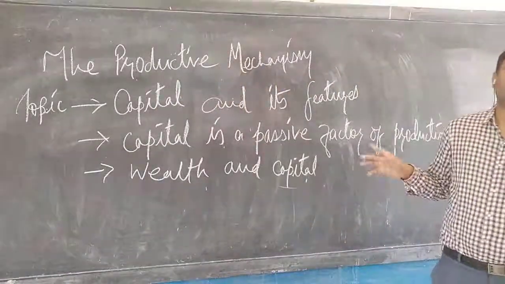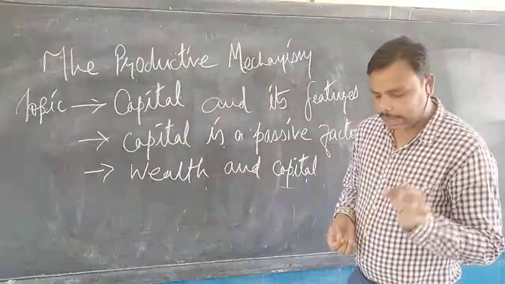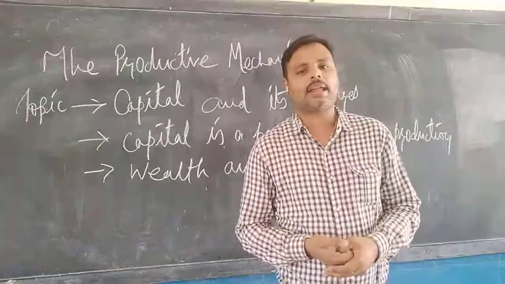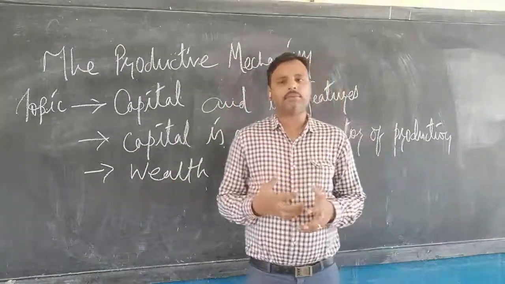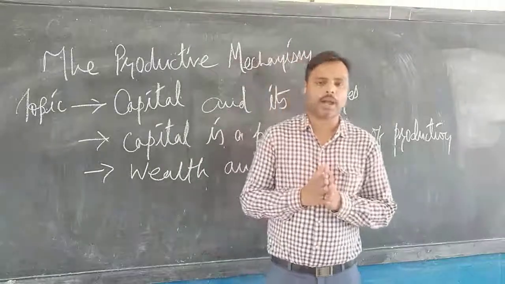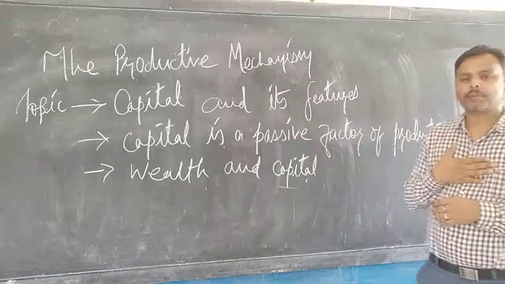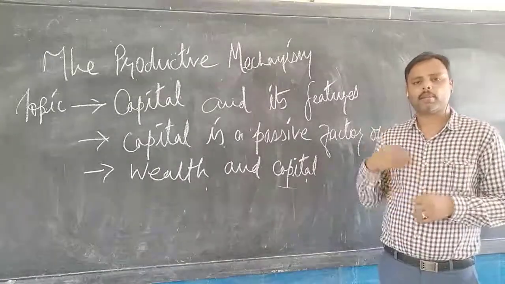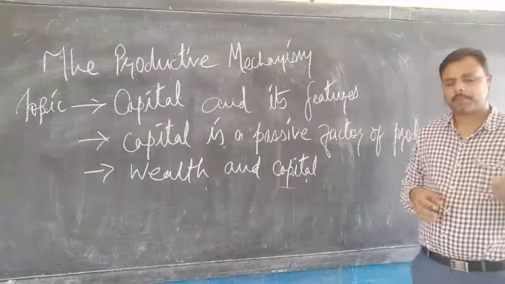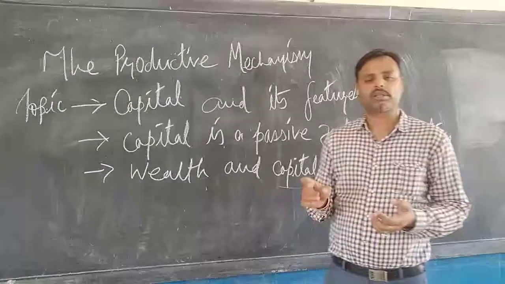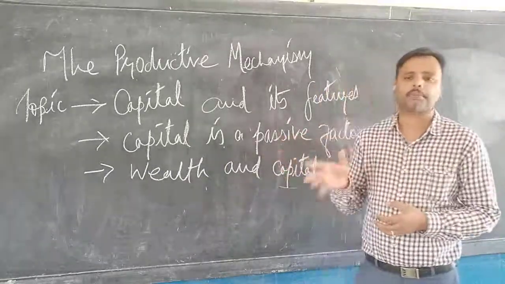And the third is capital and income. You have to differentiate between capital and income. What is capital? What is income? Or how is capital different from income? See, capital is a means and its end is income. For example, if you start a business, the moment you start a business, you are investing your capital in it. If I plan to start a business in an ABC company, the moment I invest my money, that becomes a capital for me, which I have invested. And by the end of the month, if I calculate my total earnings, total profit, that profit is my income. So that is the difference between capital and income.